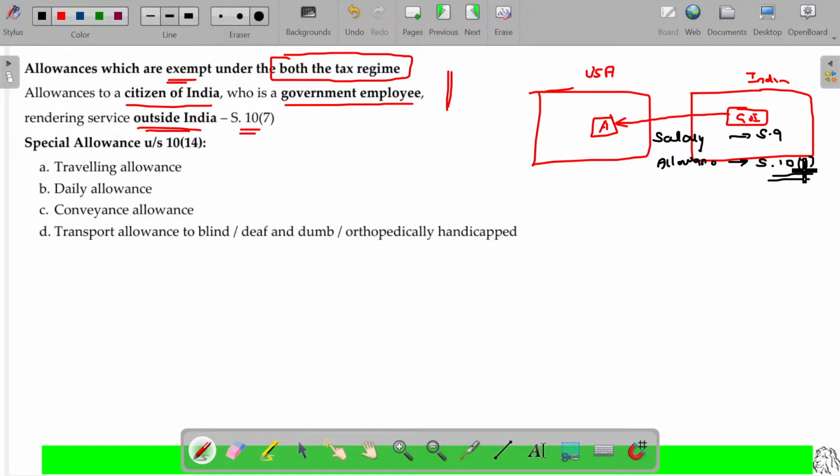And leave salary, pension, and in this case commuted pensions, I referred to section 10. So section 10 has a big list. Section 10 clause 7 gives exemptions for the allowances received by an Indian citizen rendering services outside India where the allowances are received from the Indian government. That will be totally tax free, whether it may be the default tax regime or the optional tax regime.